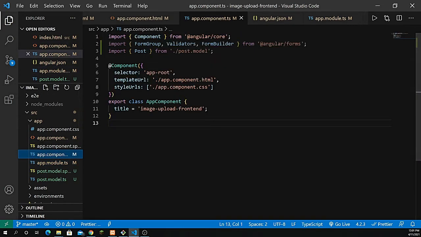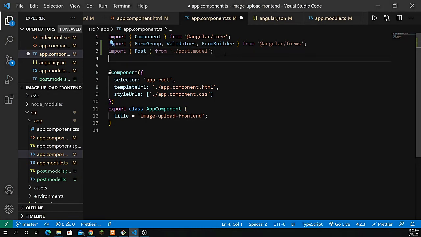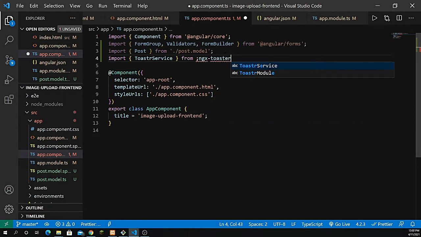I believe I haven't done that yet. Yeah. So let's go inside the app.component.ts file, and we have to add here the service for the toaster. So import, and we have to define here the ToastrService from ngx-toastr, right?